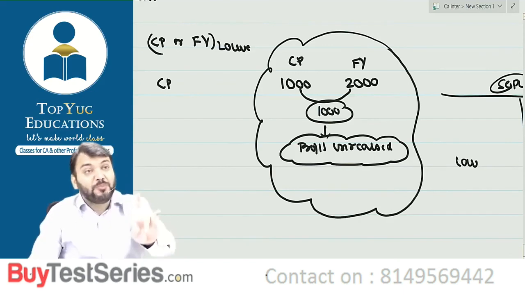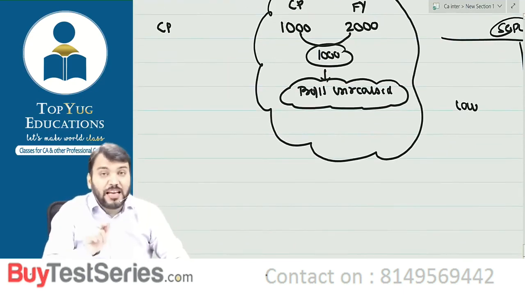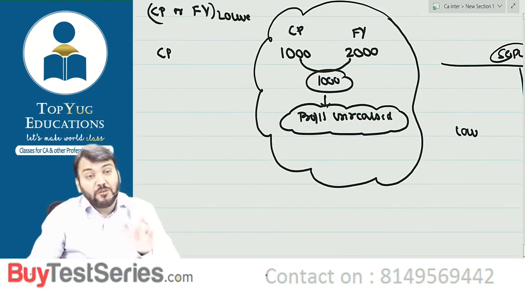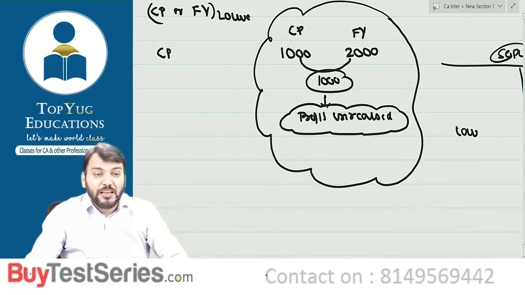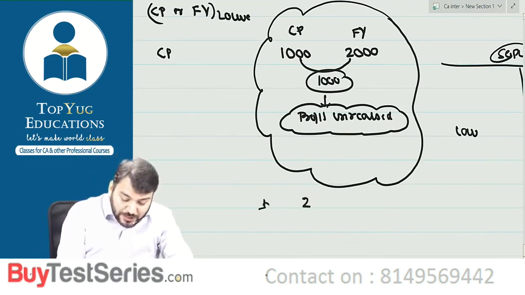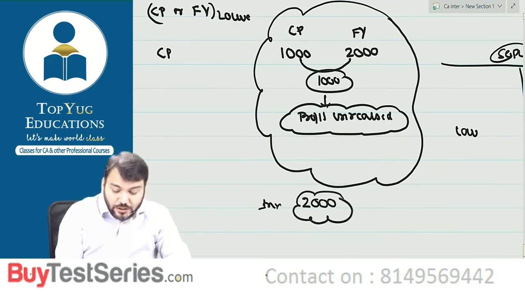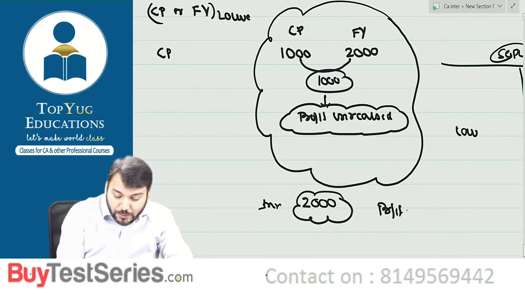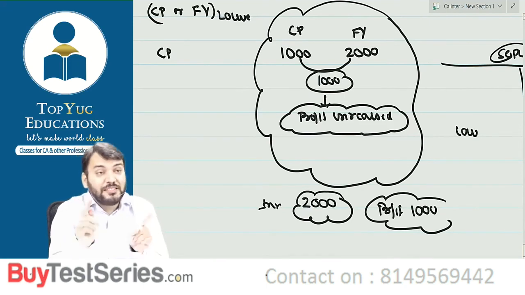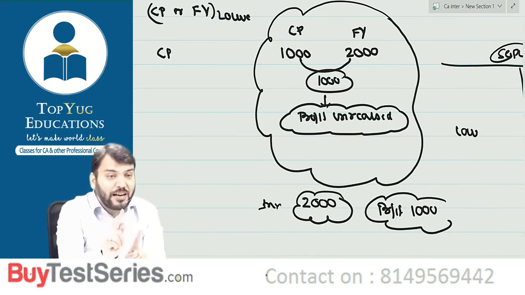Tell me, if I want to do fraud, just try to understand. If I want to manipulate our account, I will disclose the investment at rupees 2000 instead of 1000. If I want to increase the profit, I will not record at 1000, I will record at 2000. So if investment is recorded at 2000, it means we are recording a profit of rupees 1000. So we increase our profit by rupees 1000. Correct, this is wrong accounting treatment.